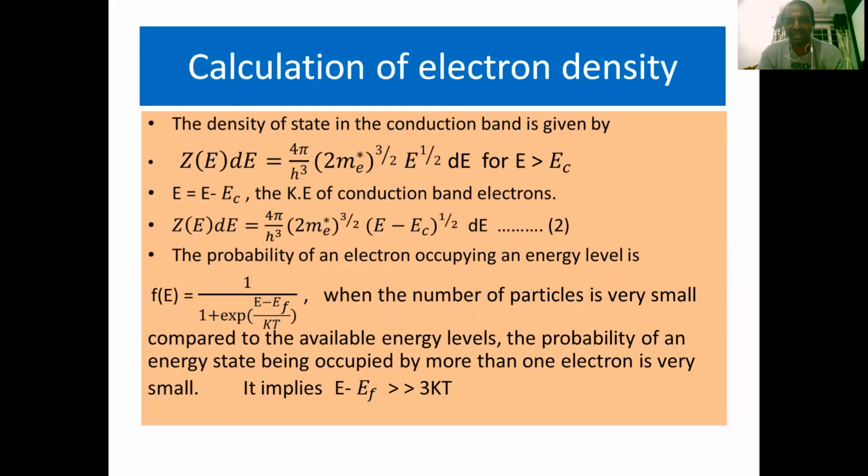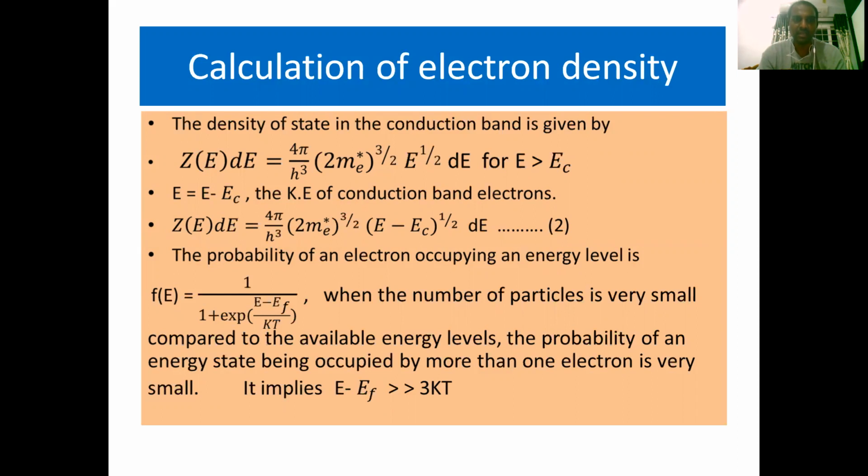The density of states in the conduction band is given by the expression Z of E into dE equals 4 pi by h cube into (2 me star) whole power 3 by 2 into E power half dE, for E greater than Ec. This is directly taken from statistical mechanics. Here 4 pi is a constant, h is Planck's constant, me star is the effective mass of an electron, and the factor 2 indicates the two possible spins of the electron. And E is a specific energy level occupied by an electron present in the conduction band, lying above the Fermi energy level. As already mentioned, Ec is the starting energy level in the conduction band, which is very small.